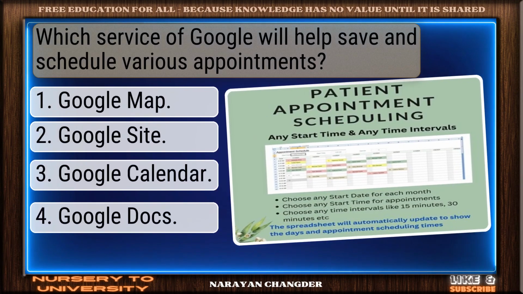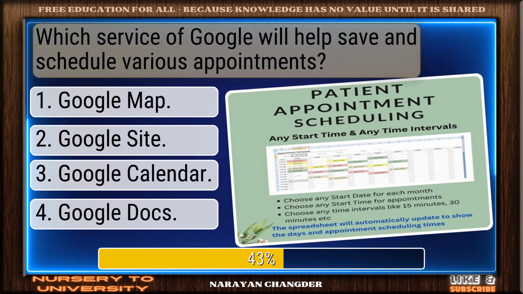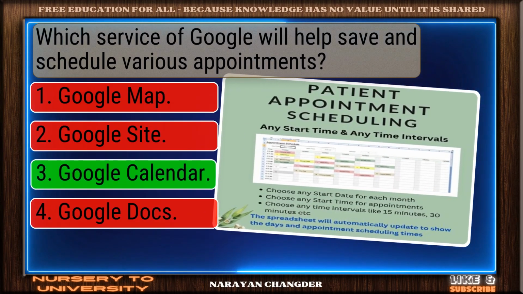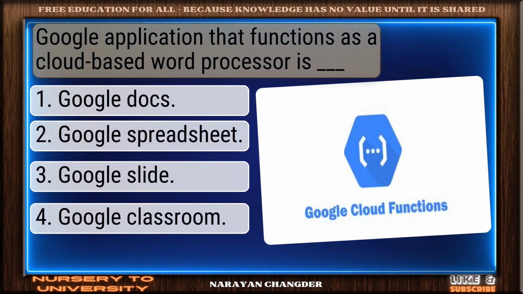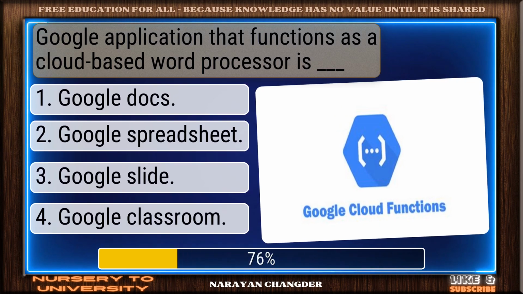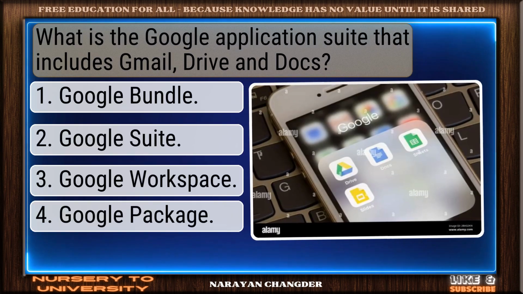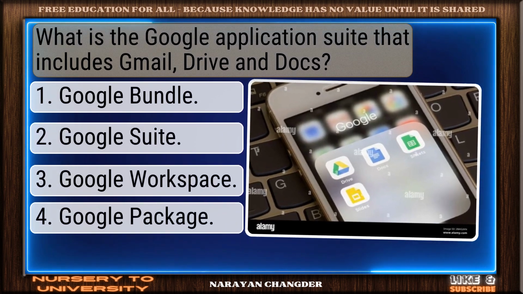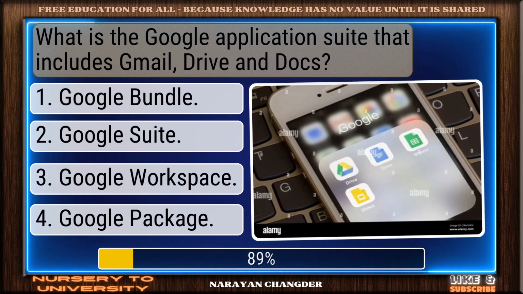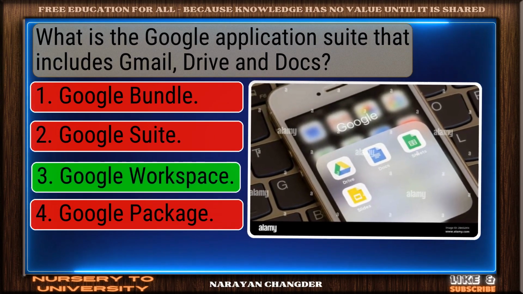Which service of Google will help save and schedule various appointments? Nicely done. Google Calendar is a solid answer. Google application that functions as a cloud-based word processor is Dash. Well picked. Google Docs is the correct answer. What is the Google application suite that includes Gmail, Drive, and Docs? Smart move. Google Workspace is an accurate answer.